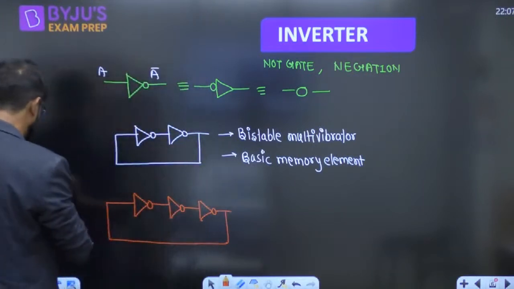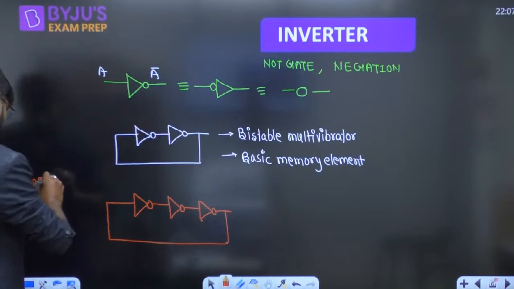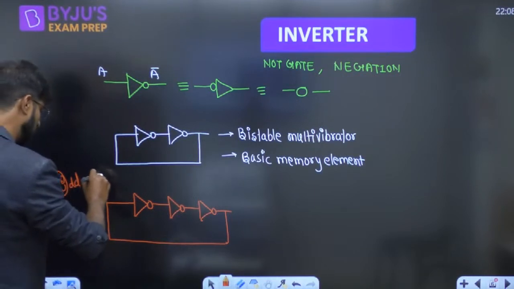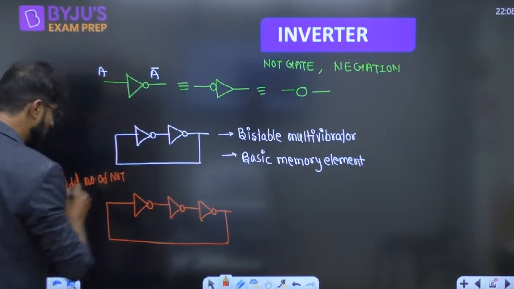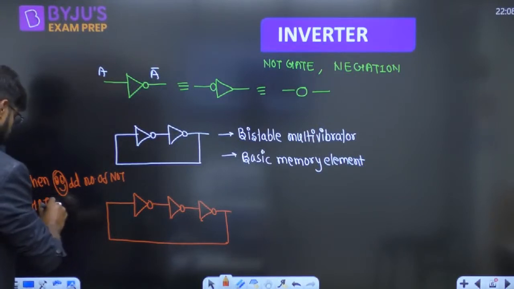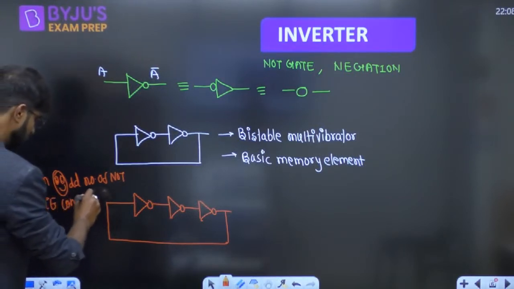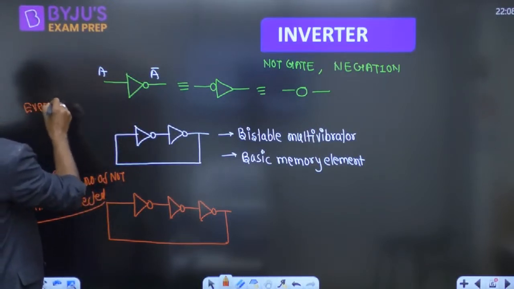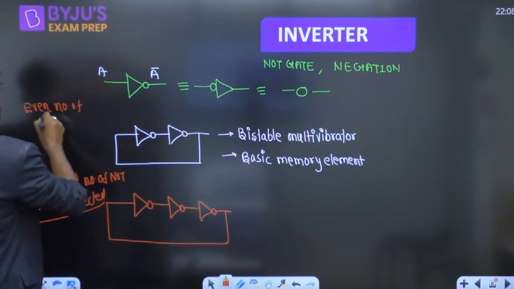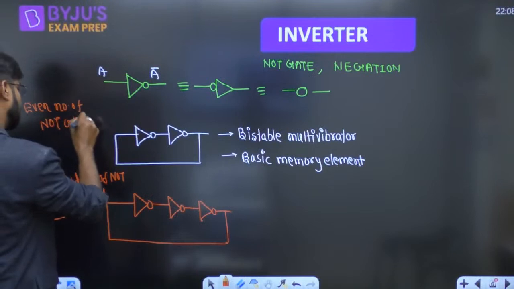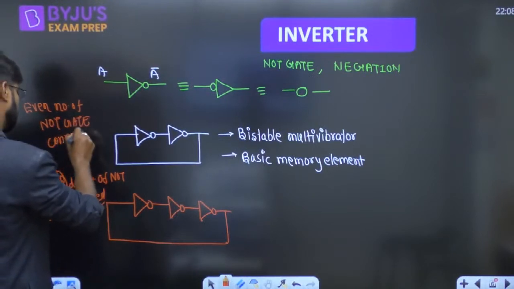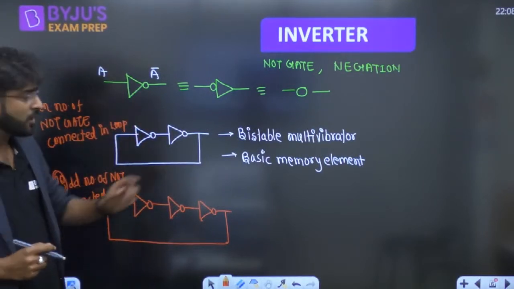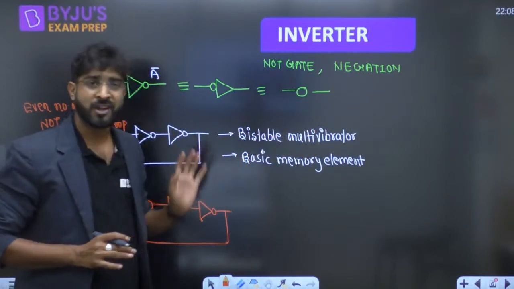So we can say that when an odd number of NOT gates is connected in loop, and when an even number of NOT gates is connected in loop, the circuit is known as bistable multivibrator and basic memory element.